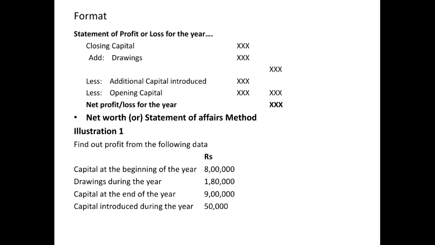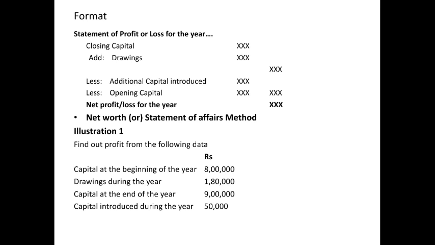First, write the heading, statement of profit or loss for the year ended. It starts with the closing capital. Capital at the end of the year is closing capital, so closing capital is 9 lakhs.